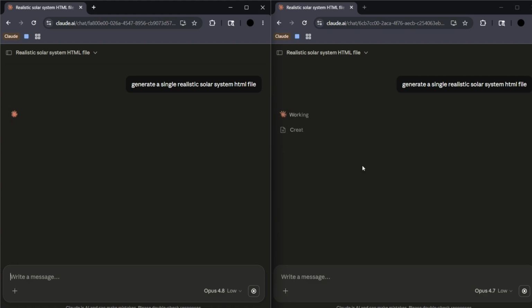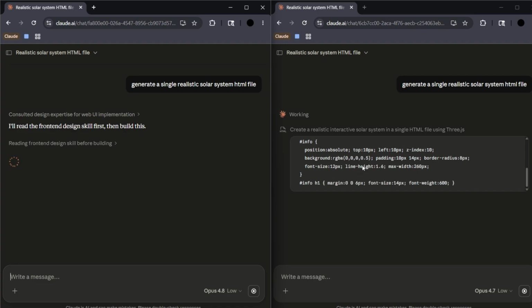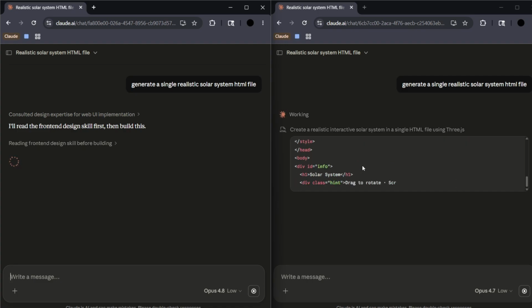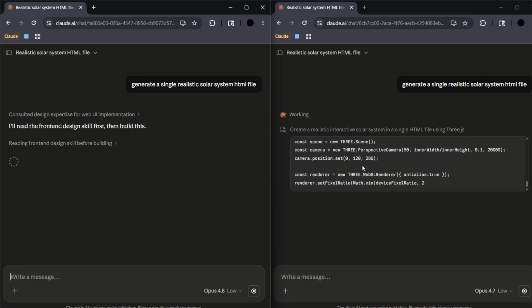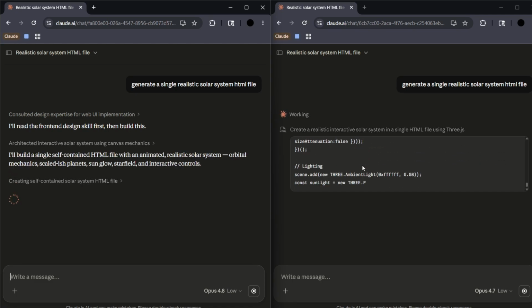So as you can see, both of our models have started to work side by side, and you can see that the 4.7 has actually started working a bit faster. That is because Opus 4.8 is reasoning with itself. It is thinking more about what it's going to achieve and how it's going to achieve it. So it is built more to focus on the ideas that it could carry on, or the hierarchy that it could take.